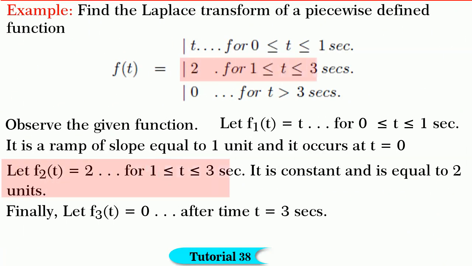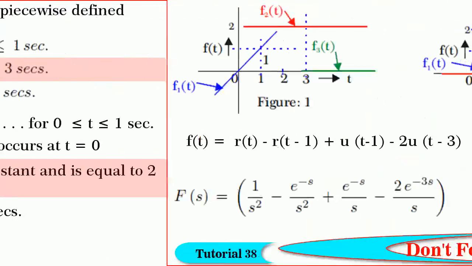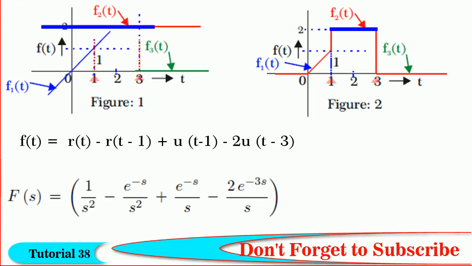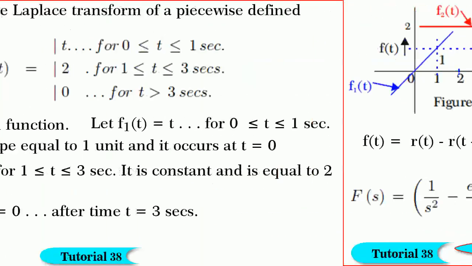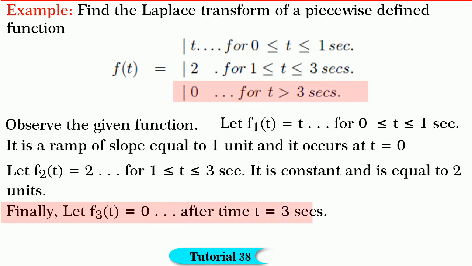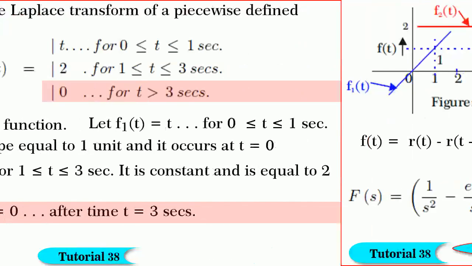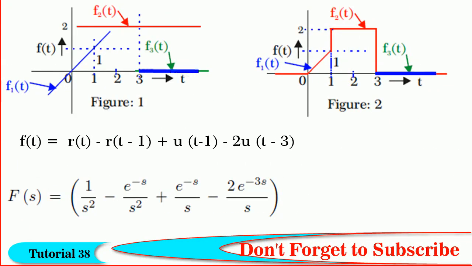Let f2 is equal to 2 for t between 1 to 3 seconds, meaning it is constant and is equal to 2 units as shown in figure 1. Finally, let f3 of t is equal to 0 for t greater than 3 seconds, meaning f3 of t is 0 from 3 seconds onwards as shown in the figure.